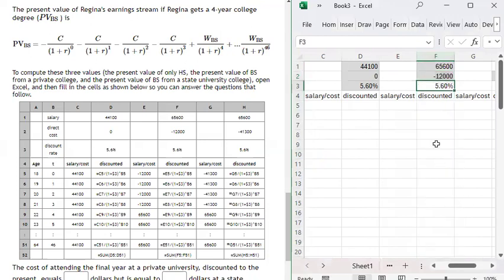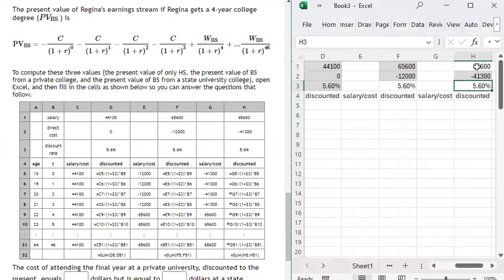This one is not gray because it's referring to the input over here. And this is not grayed out because it is referring to that cell. So if I change this cell, I change that cell. This one's grayed because the cost of a private university is more than a public university. And then this is not grayed out because, again, it's referring to that cell. So I like to color code the cells of my inputs.